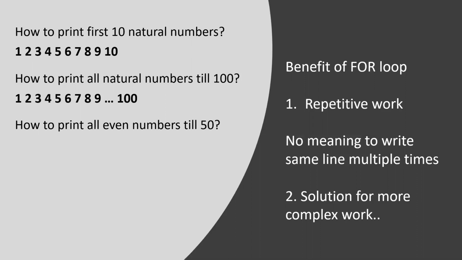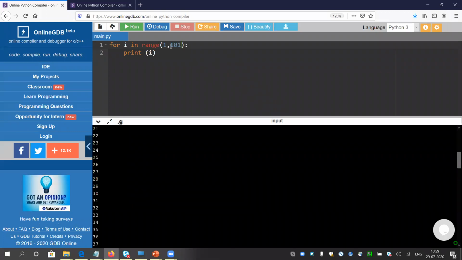So how to print all the even numbers till 50? That is the interesting one. 2, 4, 6, 8, 10, and so on till 50. The easiest way is to start from 2. It will be till 51, one extra value. After these two numbers, we put a comma and give a step number. Step number means we will go with step 2, so after 2 it will be 4, plus 2 it will be 6, and so on. This number indicates the number we will jump.